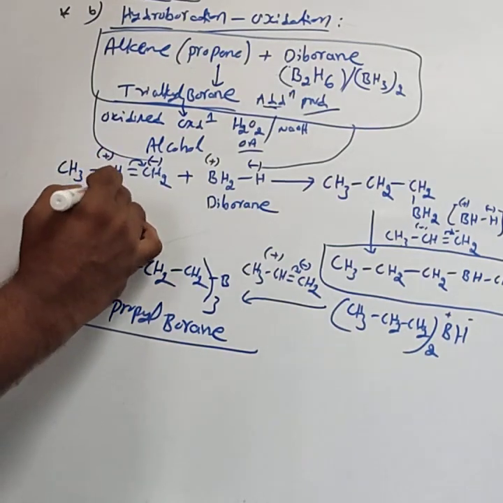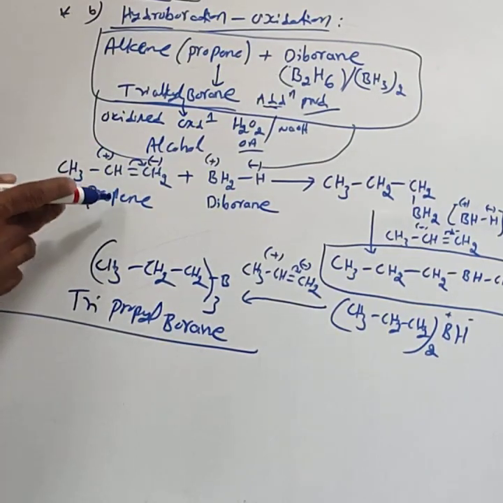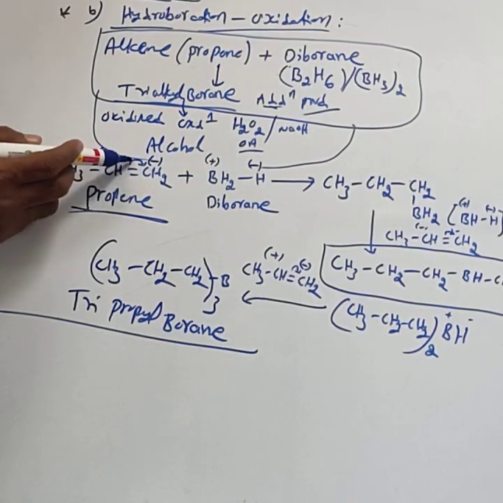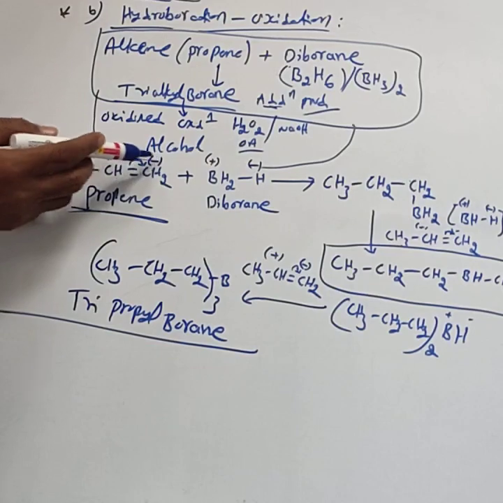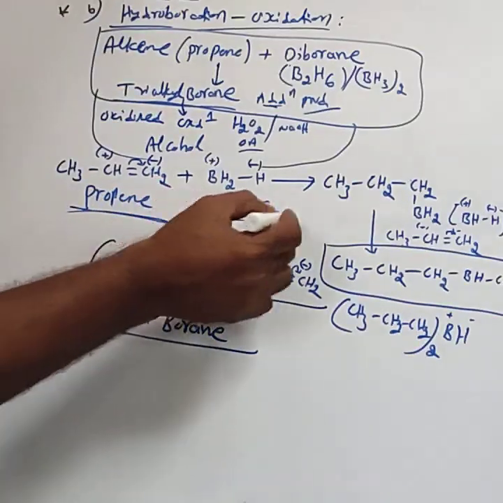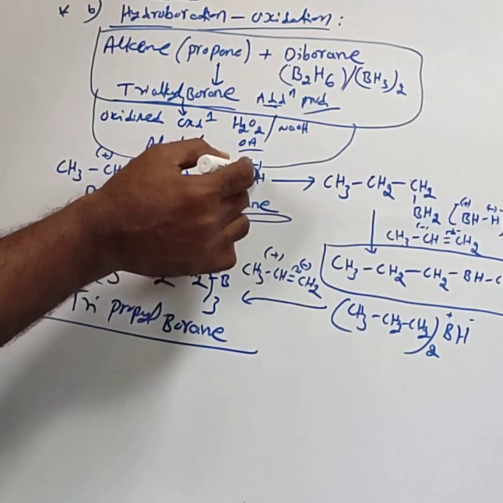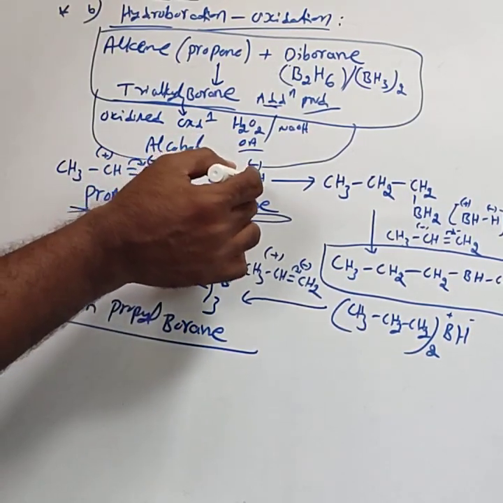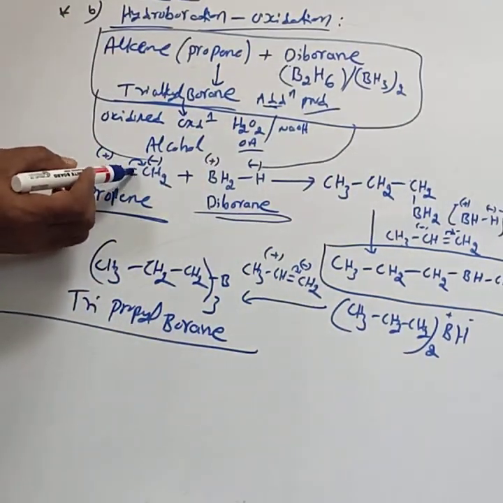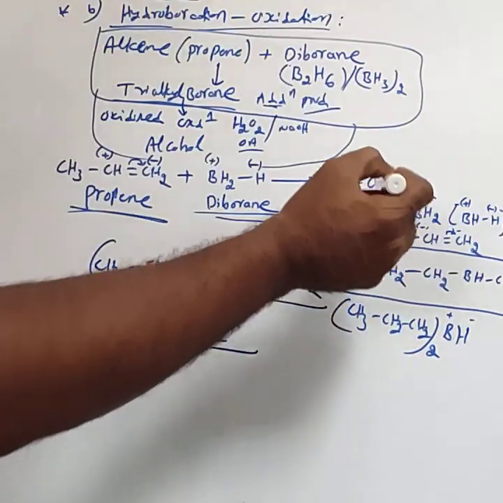This is the propene. You have to follow this one. You have to practice the reaction, otherwise you will not get this reaction. First, consider the propene. Propene has a double bond. This double bond shifted to this carbon. Here negative. This carbon gets a positive. For diborane, I am using only the BH3 group. That BH3, boron carrying positive, hydrogen carrying negative. Hence, this hydrogen added to CH. Then CH gets converted into CH2. Double bond converted into single bond. Then to the CH2, BH2 gets added. This is one intermediate.